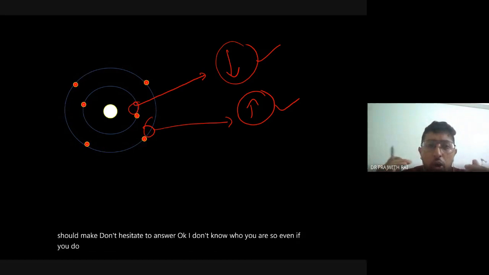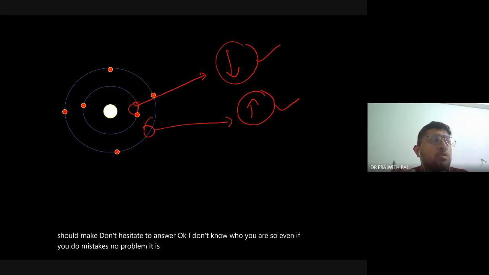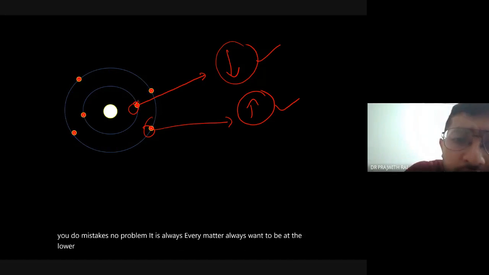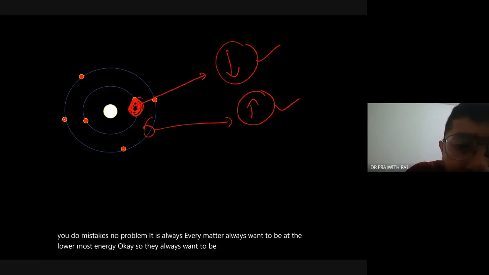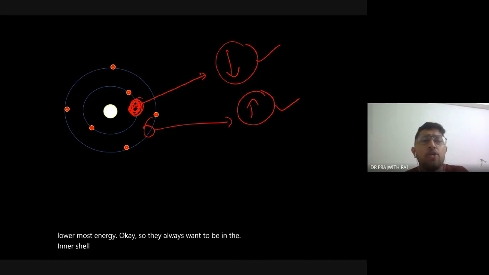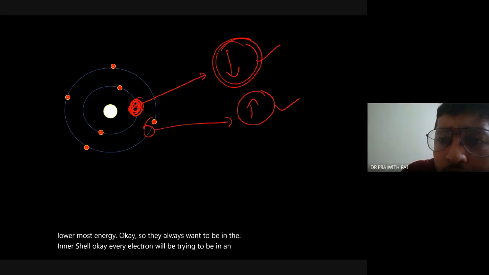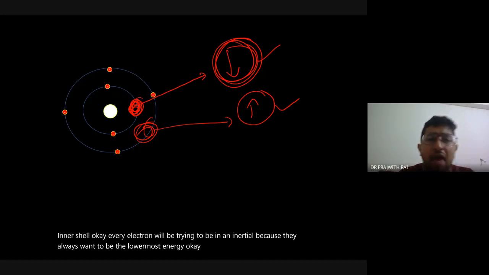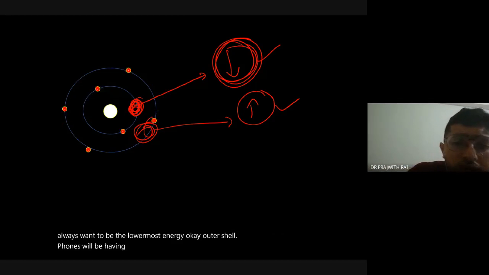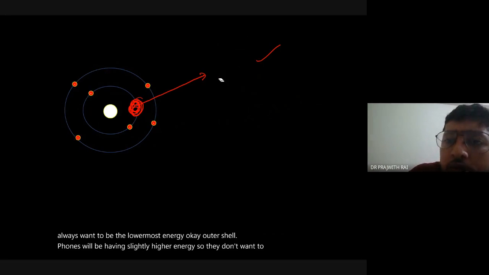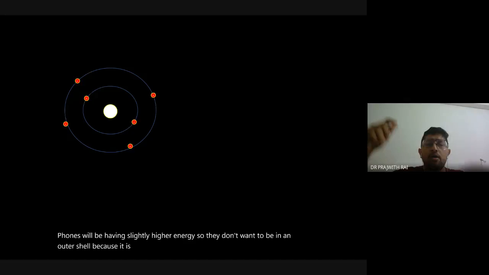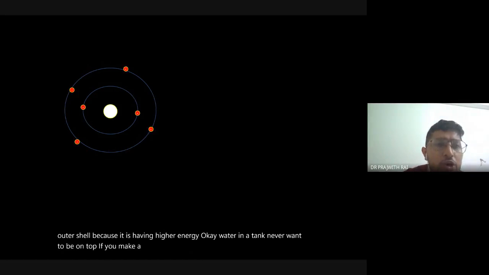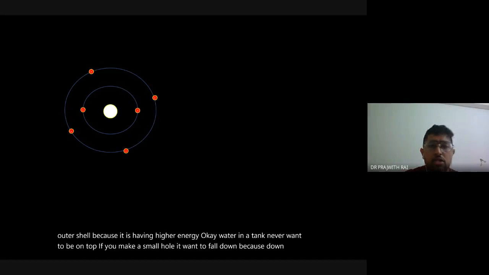Every matter always wants to be at the lowermost energy. So electrons always want to be in the inner shell. Every electron will be trying to be in an inner shell because they always want to be in the lowermost energy. Outer shell electrons have slightly higher energy, so they don't want to be in an outer shell. Water in a tank never wants to be on top. If you make a small hole, it wants to fall down because down there is lower energy. So that's the principle.